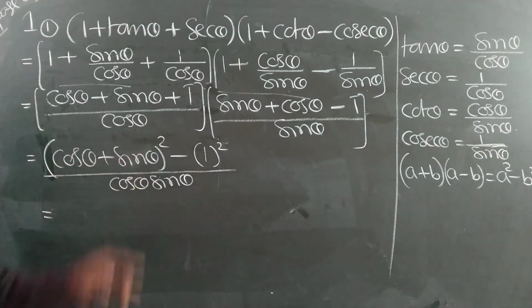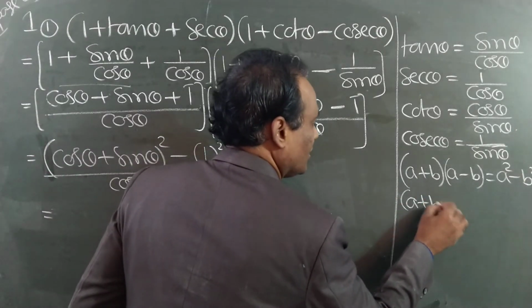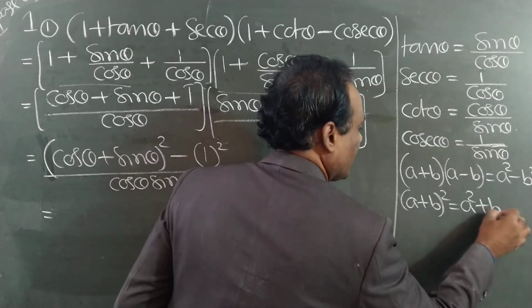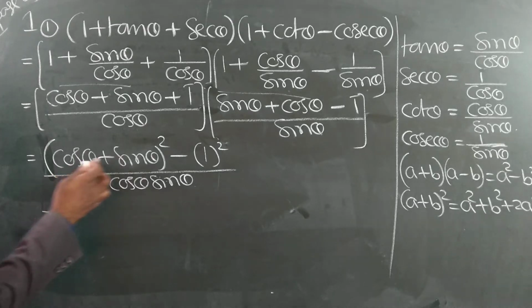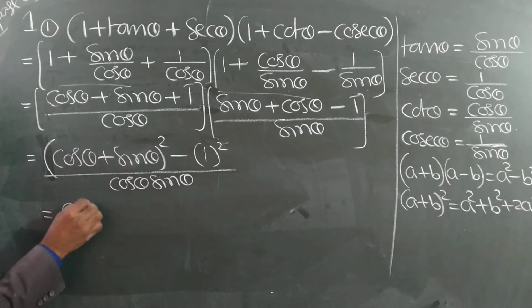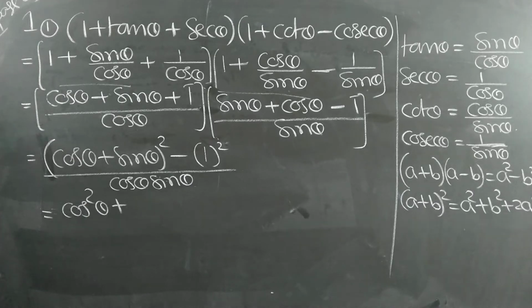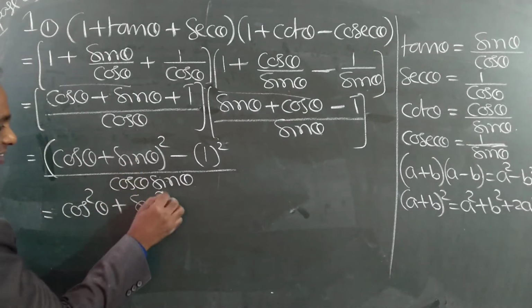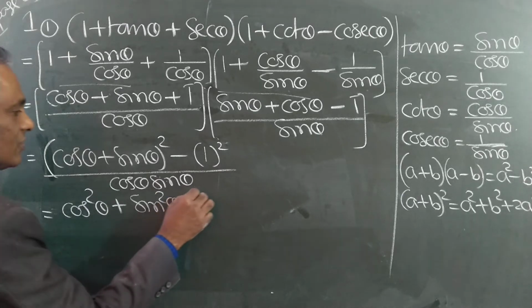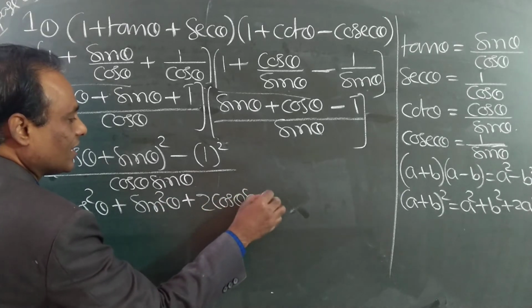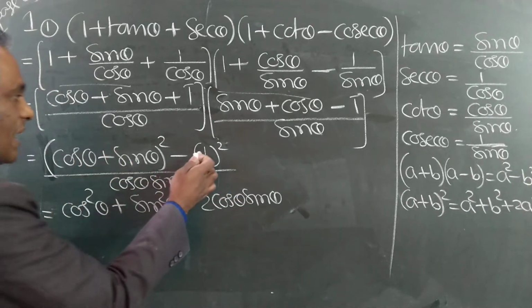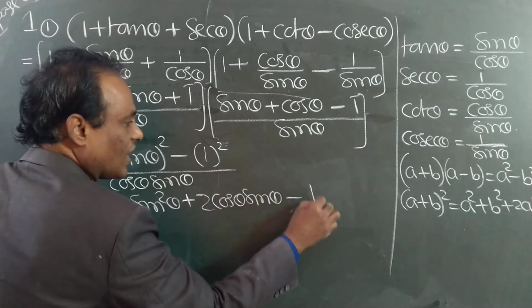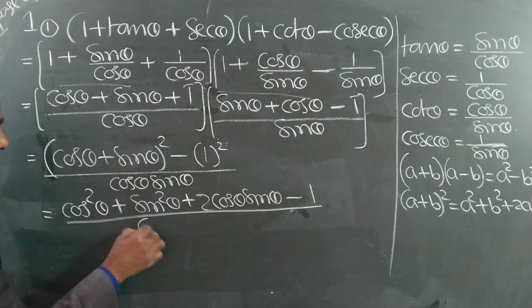A plus B whole square formula. What is A plus B whole square? A square plus B square plus 2AB. Now tell, A plus B whole square: A square is cos square, B square means sin square, plus 2AB means 2 cos theta sin theta. A square plus B square plus 2AB, minus 1 square is 1 only. Same denominator.